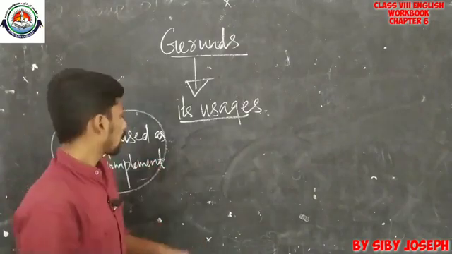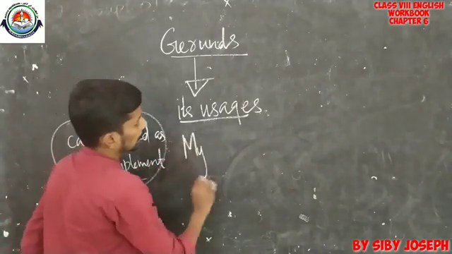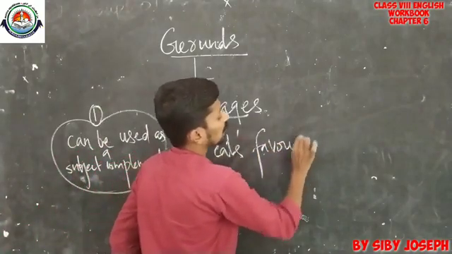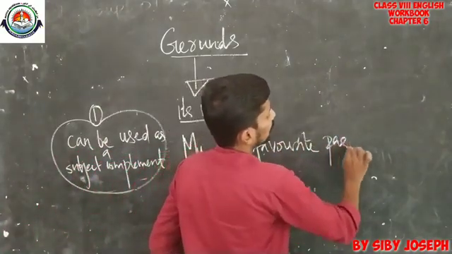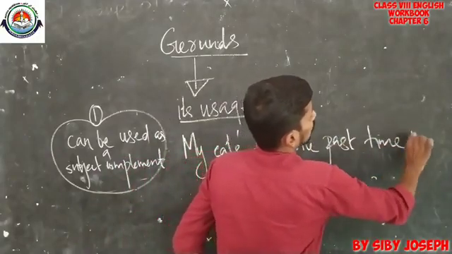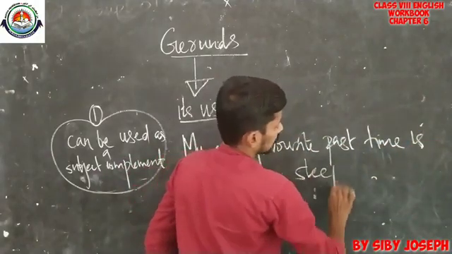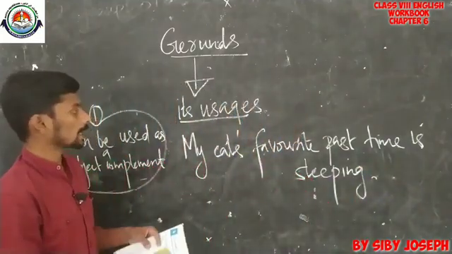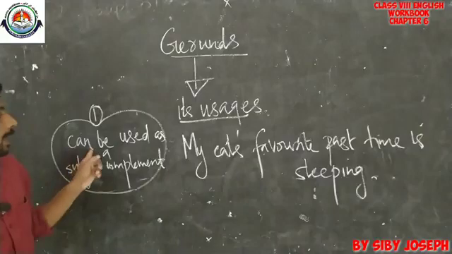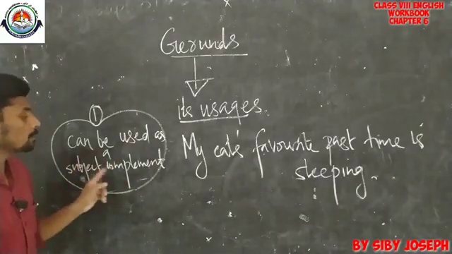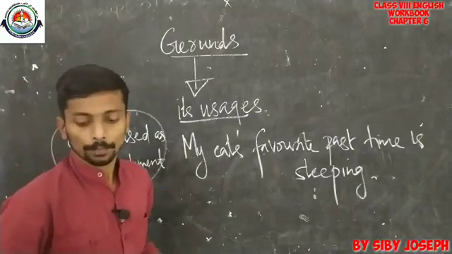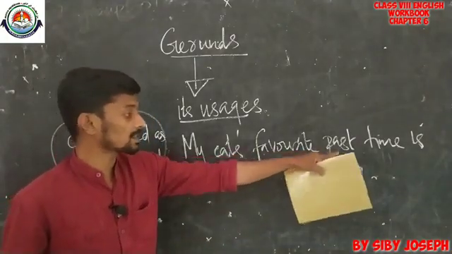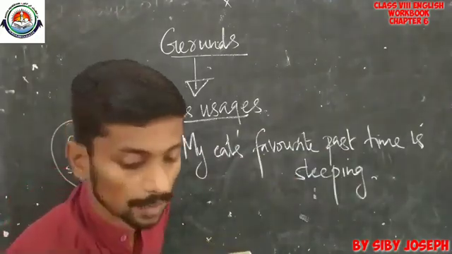Okay. Now, look at this example. My cat's favorite pastime is sleeping. Okay, so the second usage is actually it can be used as a subject complement. So, look at the example. My cat's favorite pastime is sleeping.